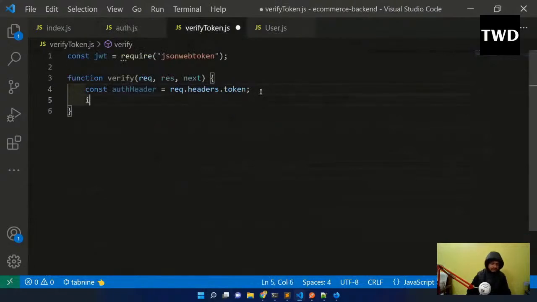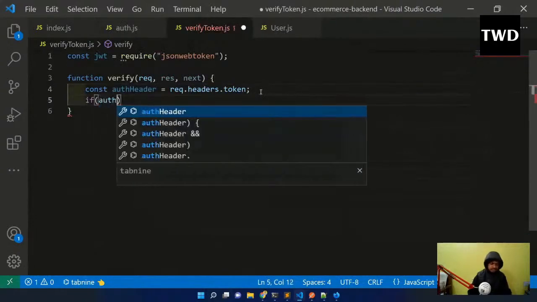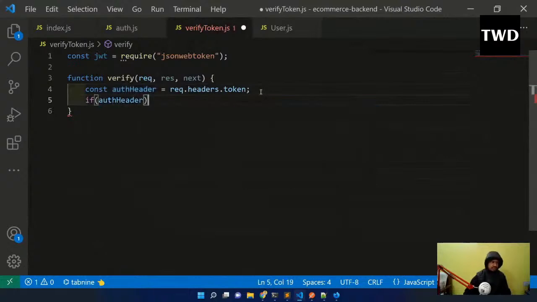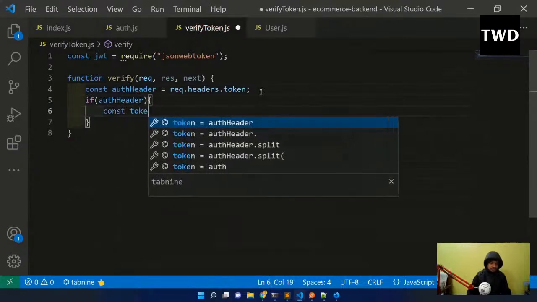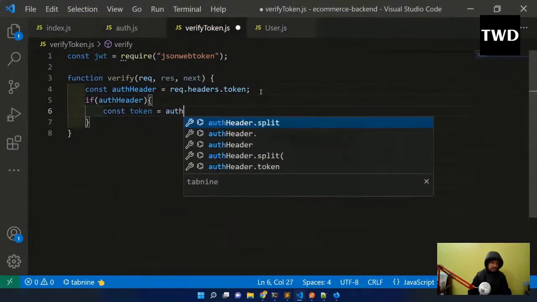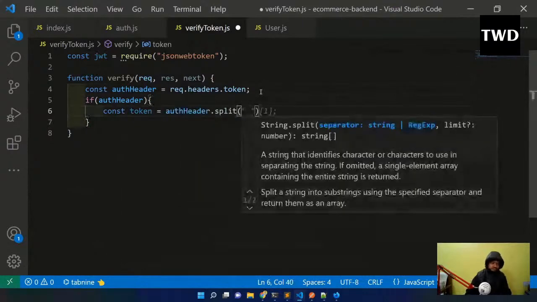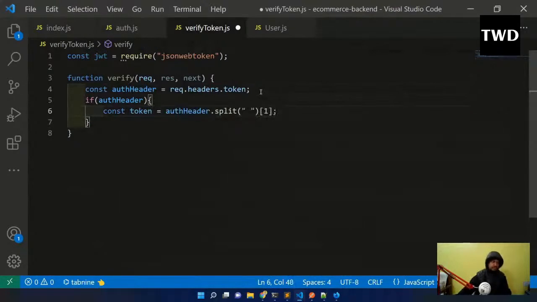Then if authHeader, then const token equal to authHeader.split of one. So token actually, we are soon going to see why I am doing this, because when we are going to send the token, we are going to have something known as bearer. We're going to have that. Because of that, we are going to see too.